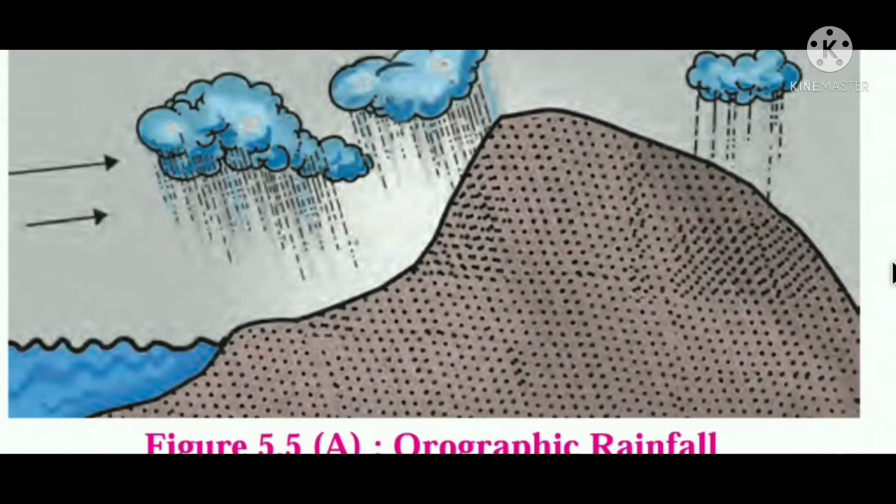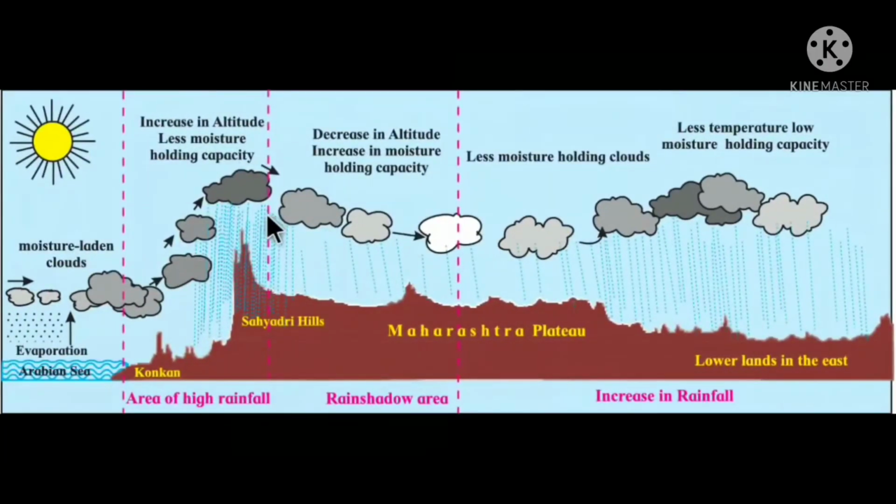Children, let us see another slide. If you look at this region of India, the Sahyadri Mountains or Western Ghats, the winds that come from the Arabian Sea, that is the southwest monsoon winds, meet the Sahyadri Mountains acting as a barrier. Because of this, the clouds rise high up, so their moisture holding capacity decreases. So they release moisture, and the Konkan region receives more rainfall.